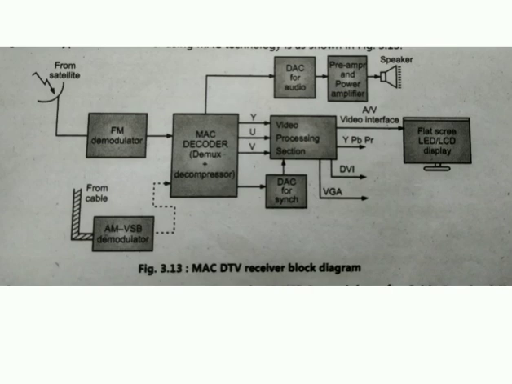MAC decoder performs the functions of demultiplexing of compressed Y, U and V, sound and data synchronization signal, then time decompression of Y, U and V signals, and then digital decompression of sound, data and synchronization signal. Decompressed audio bit stream from MAC decoder is converted into analog audio by D to A converter. Then the analog audio signal is pre-amplified and power amplified by amplifier stages, and then finally it is given to